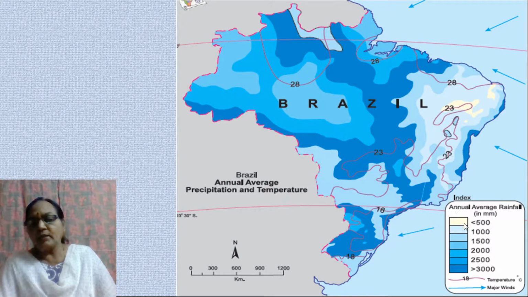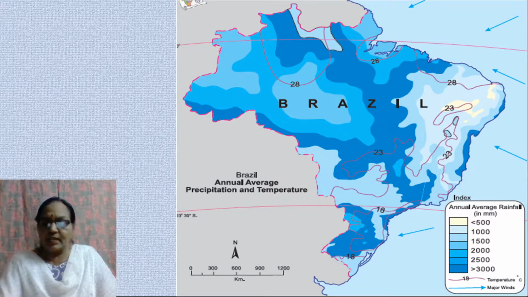On the other hand, if you take this white portion, you can find here, it is to the north of the escarpment or the Brazilian highlands. We find it receives less than 500 millimeters. This is the Drought Quadrilateral. So let's study this in detail now.